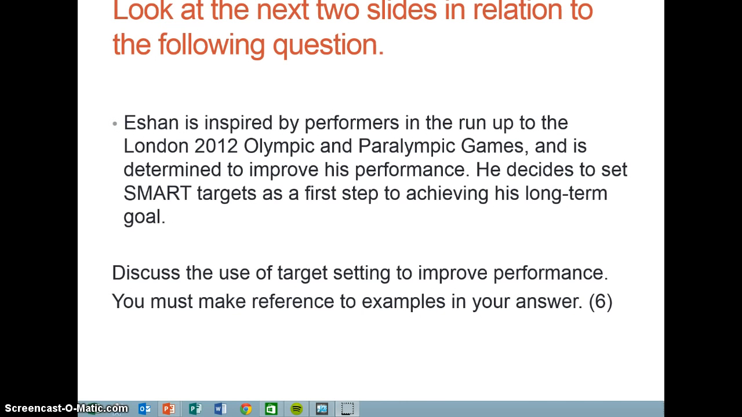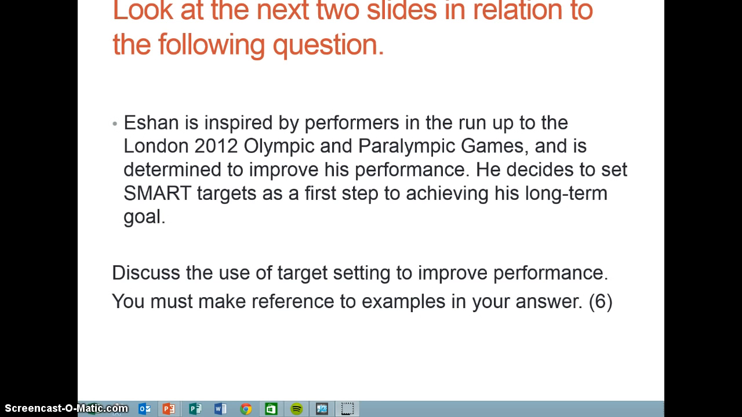And it said that Ishan is inspired by performers in the run-up to the London 2012 Olympics and Paralympic Games and is determined to improve his performance. He decides to set SMART goals as a first step to achieving his long-term goal. Now it all starts with a scenario like that. It then asks you to discuss the use of target setting to improve performance, and you must make reference to